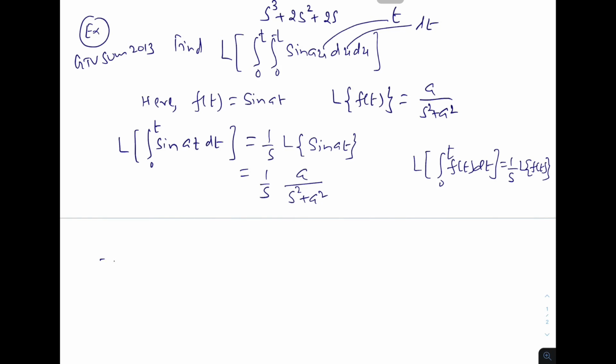Now if I take again, the same formula again we are using, integration 0 to t sine at dt is equal to 1 upon s, and this will become our f of t.